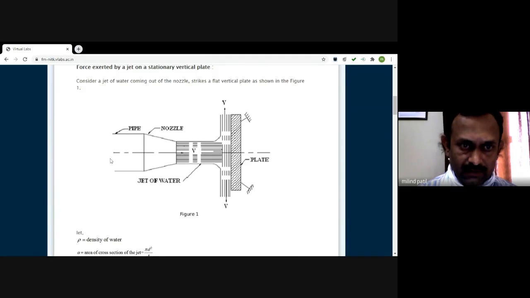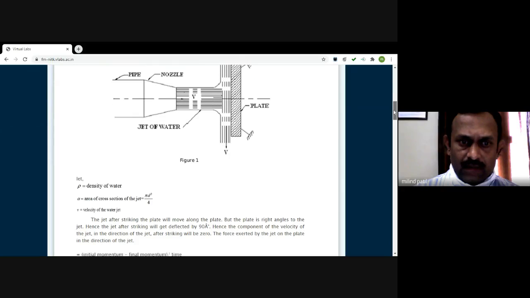Observe this figure. This is a pipe of uniform cross-sectional area through which pressurized water is moving. The water will enter into the nozzle. The nozzle cross-sectional area at inlet is larger and its area at exit is smaller. Thus, the pressure energy is converted into kinetic energy inside this nozzle, and the high velocity jet is now allowed to impinge over this vertical plate. Presently, we are considering a vertical plate, and this plate is a fixed plate. Thus, the jet is striking the plate at an angle equal to 90 degrees.